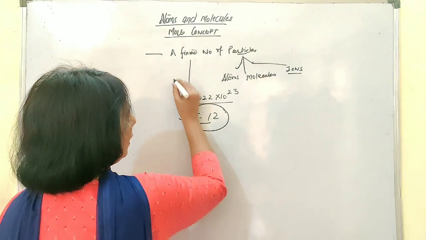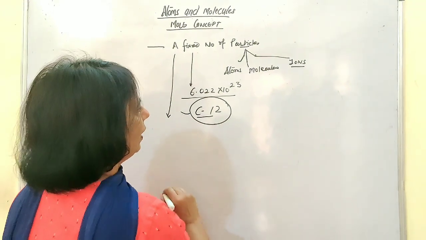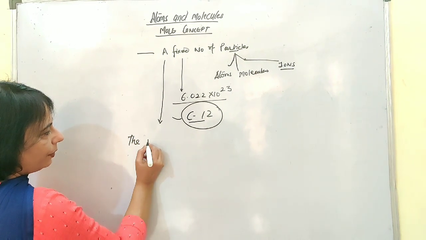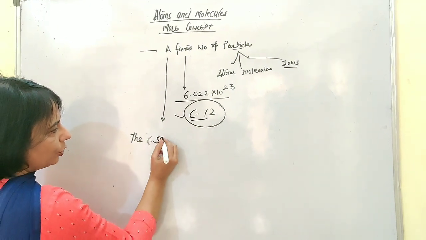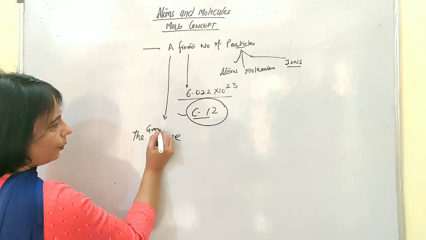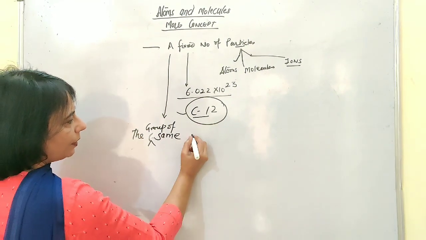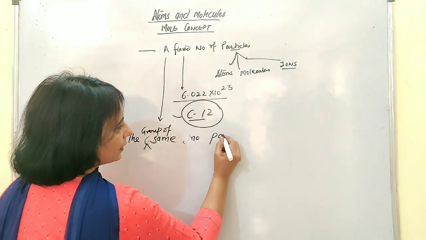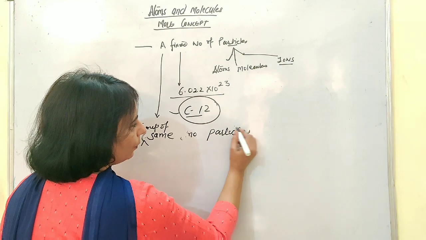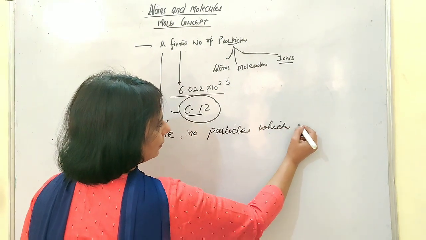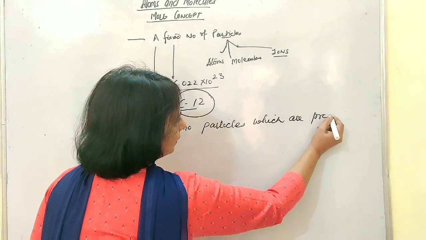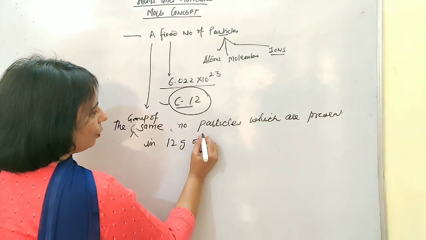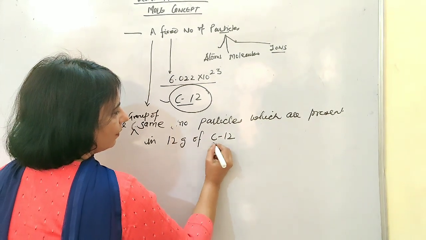So if I have to define one mole otherwise, I can say it is the group of the same number of particles which are present in 12 grams of carbon-12.